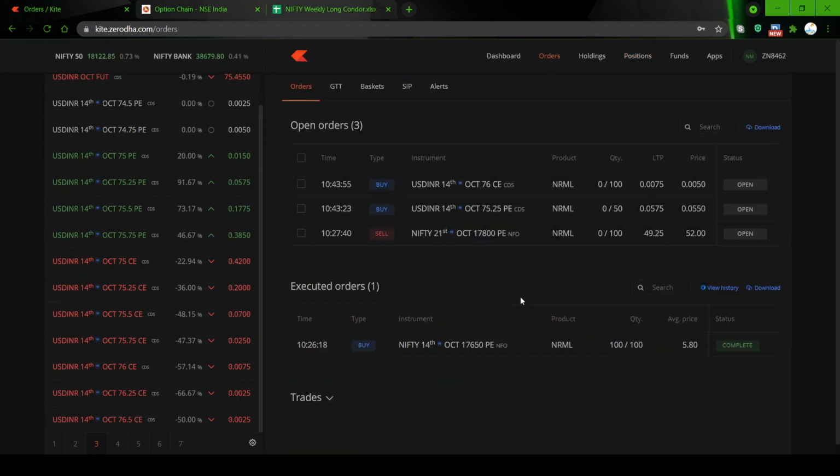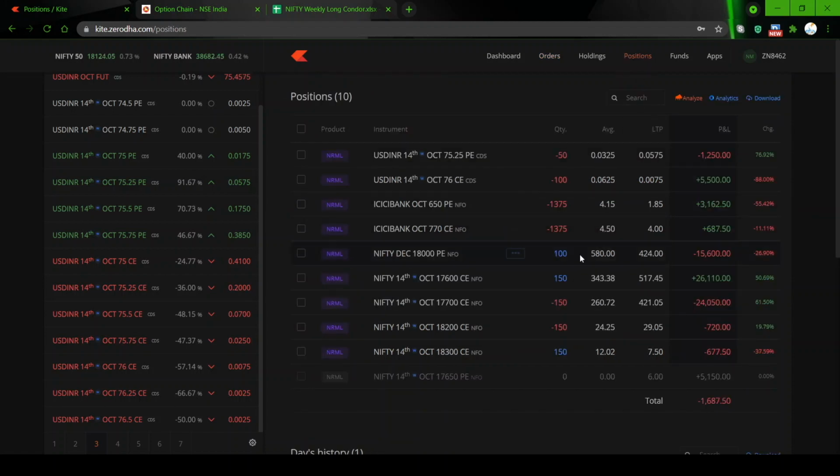So let's see. LTP is 575. We are asking for 550. Once it gets executed, it will take time. Currency trades are not very fast trades, so we put a limit order and wait for it. At some point the movement will be in our favor, and the order will get executed. Once it is executed, I'll come back and update you on that.